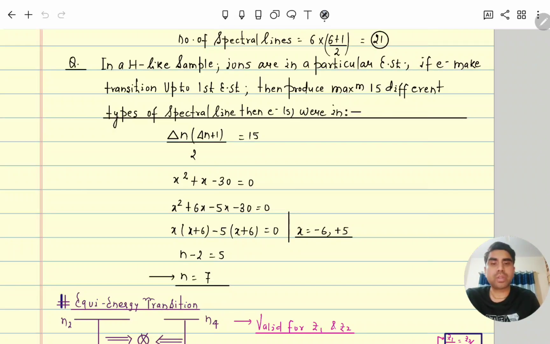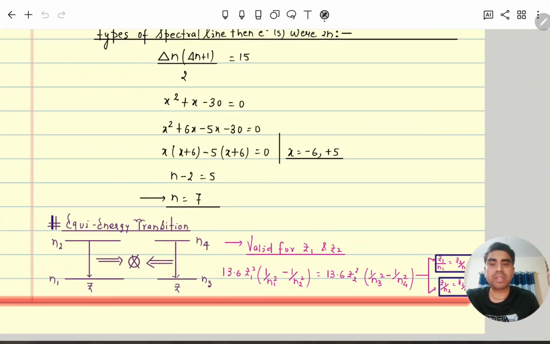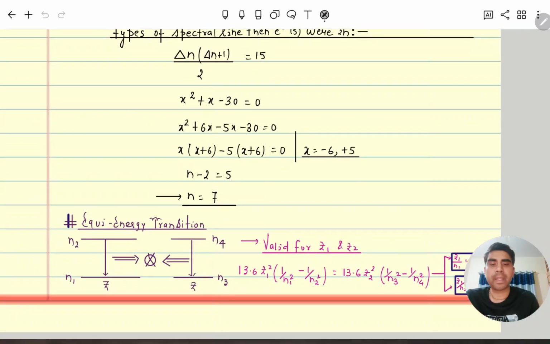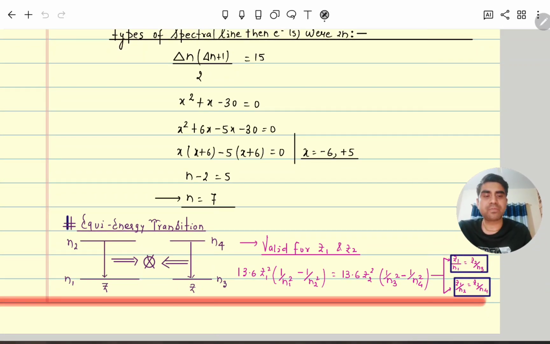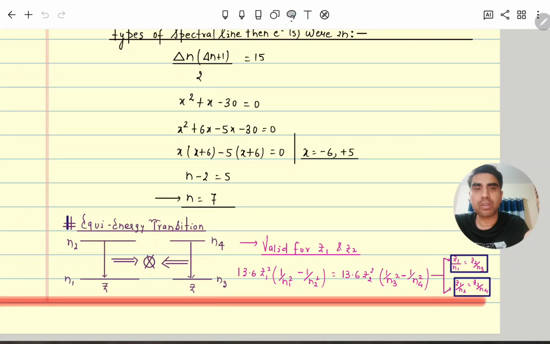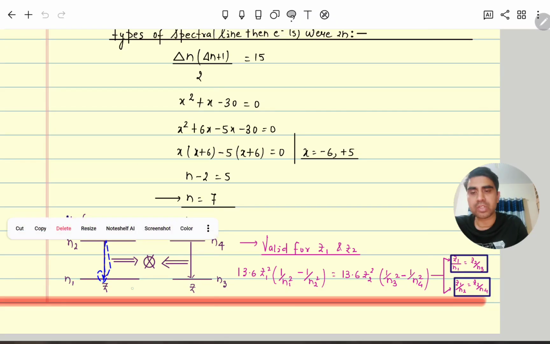Clear? Next one, the last concept we will discuss here, that is equi-energy transition. What is that? Equi-energy transition means, suppose an electron is moving from a higher excited state to a lower state, and another electron is moving from N4 to N3.